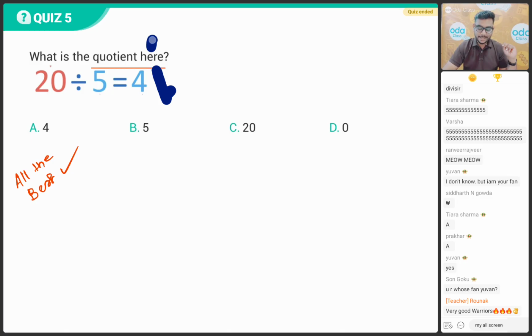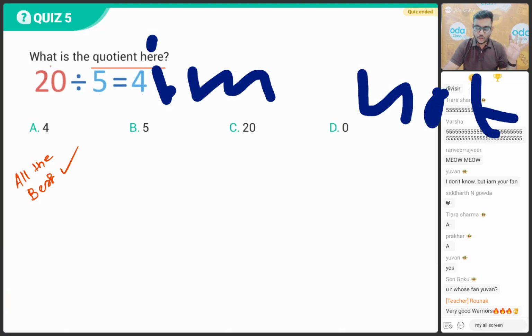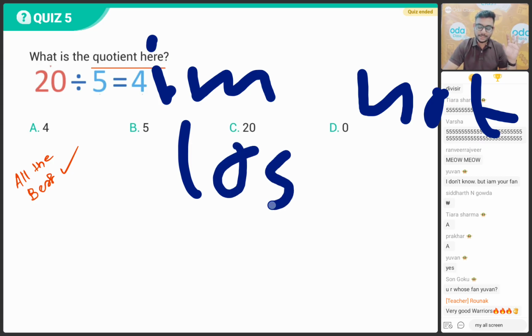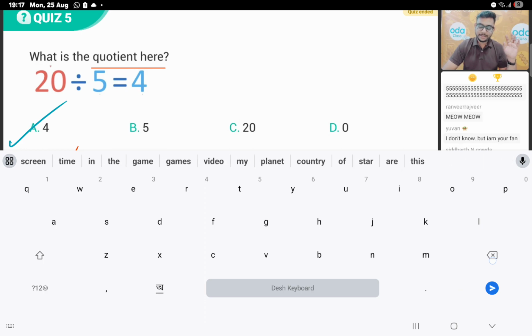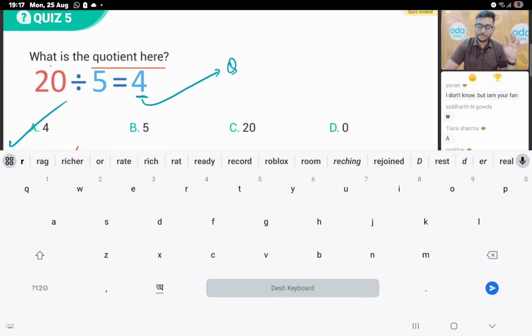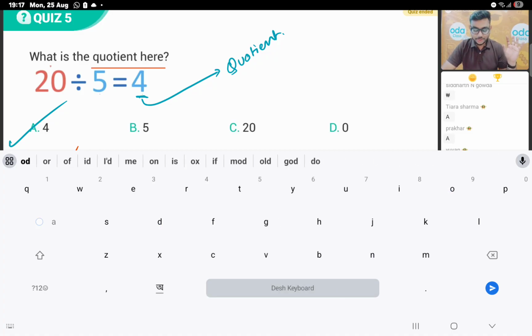The quiz has ended. Can you tell me, bachcho, what will be the correct answer? You can write your answer in the chat box. What is the question? Very good. The correct answer will be option A, that is your number 4. Number 4 is going to be your question. Are we clear? Sabko clear hai, bachcho?